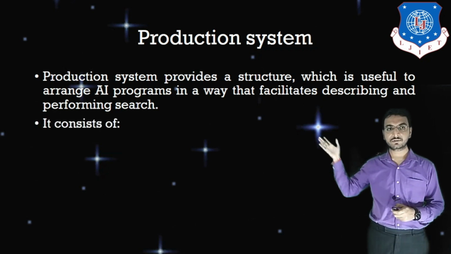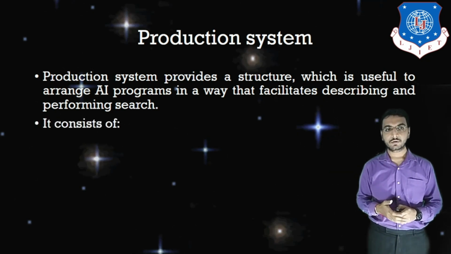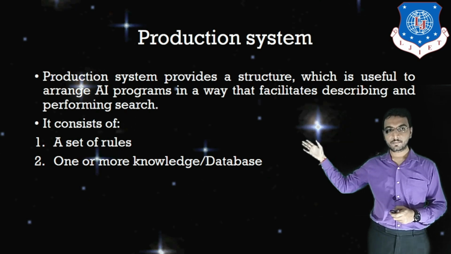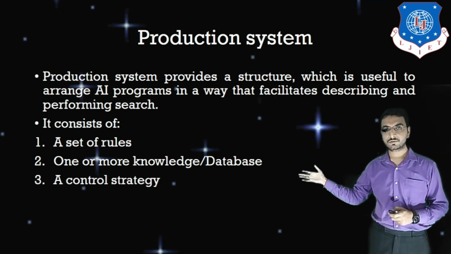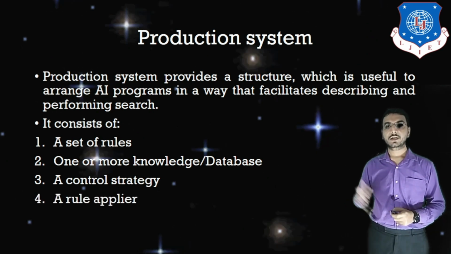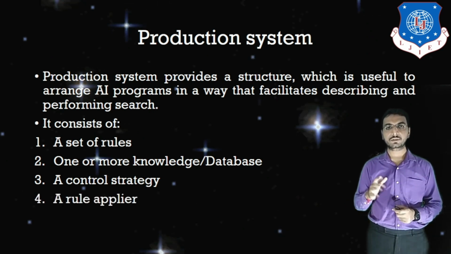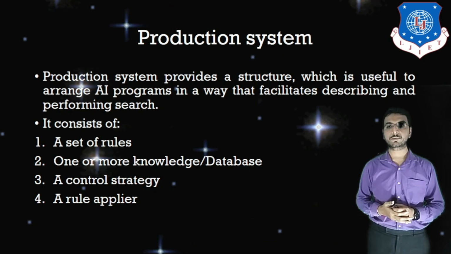So in this production system, it will have basically a set of rules, one or more knowledge or we can say database, third is a control strategy, and last is a rule applier. So these four things will be there for this production system.